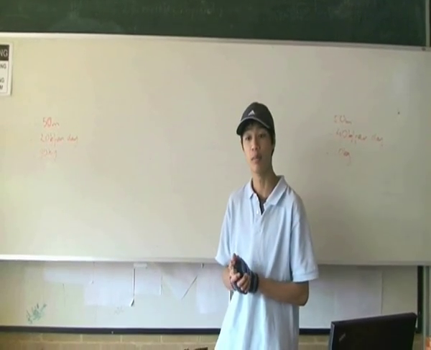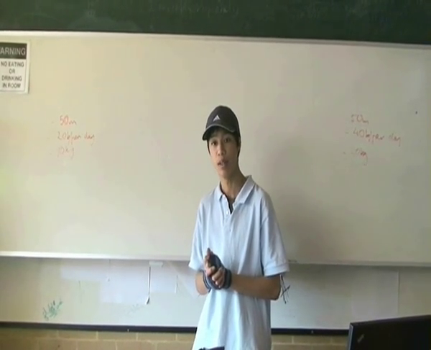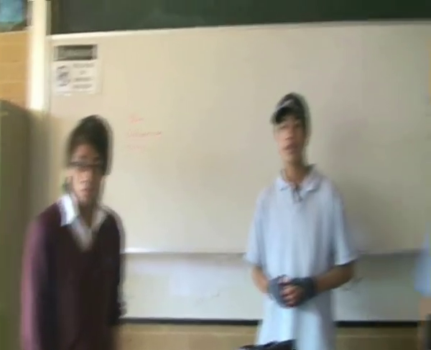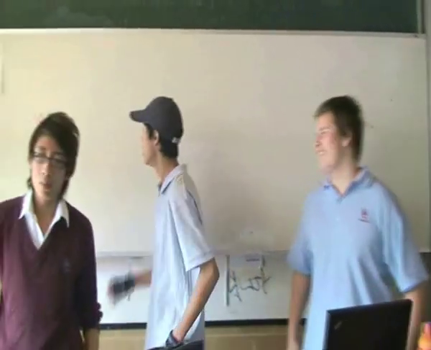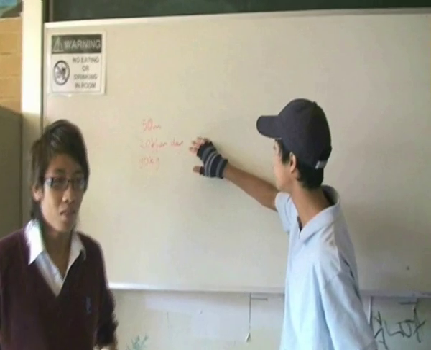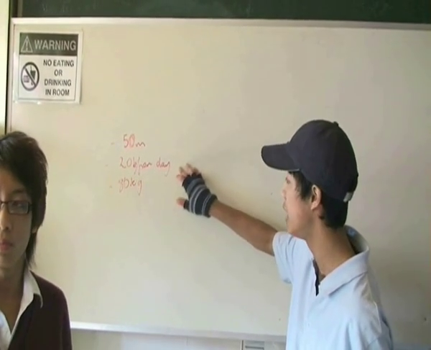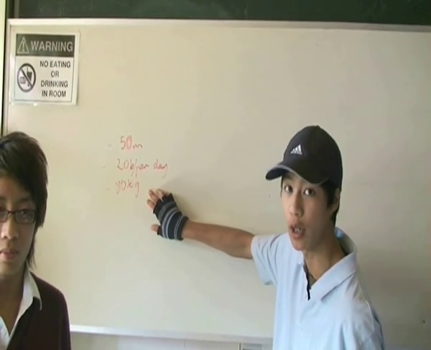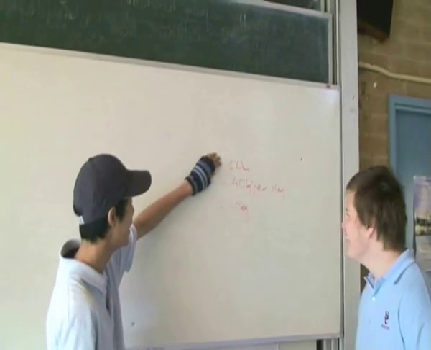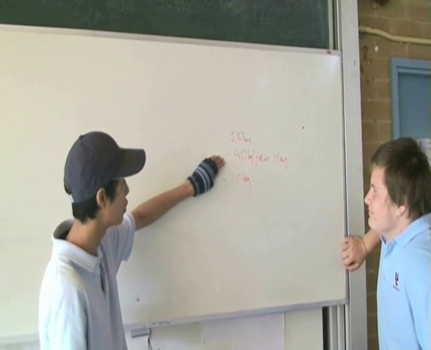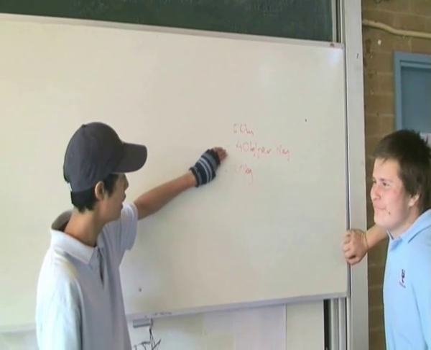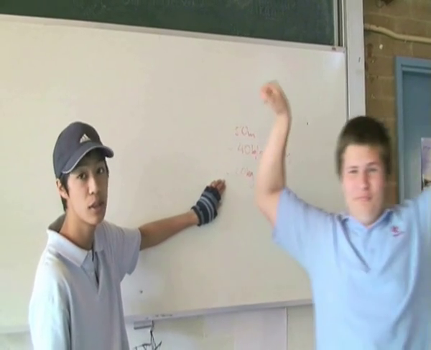Let's apply this momentum law in an example. Here we have Jolson and we have Mr. Turtle. Let's say they're in a 100-meter sprint, and at the 50 mark, Jolson is traveling at 20 k's per day, and he is weighing 80 kilograms because he is fat. Here we have Serge at the 50-meter mark. He is traveling at 40 k's per day, and he weighs 20 kilograms because he is not as fat as Joel.